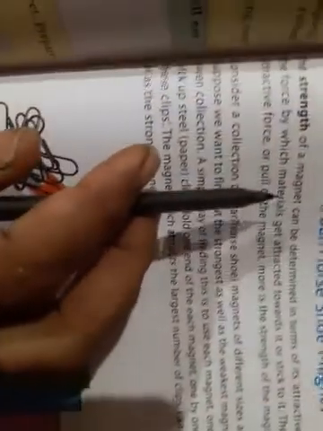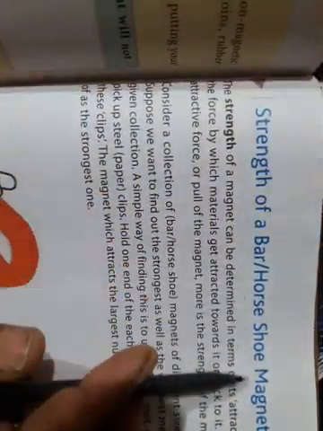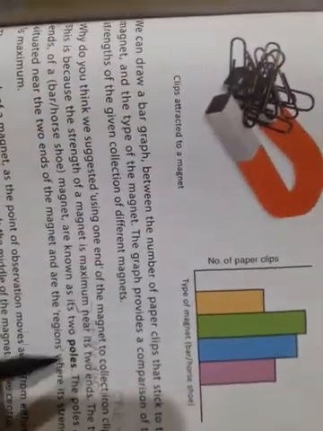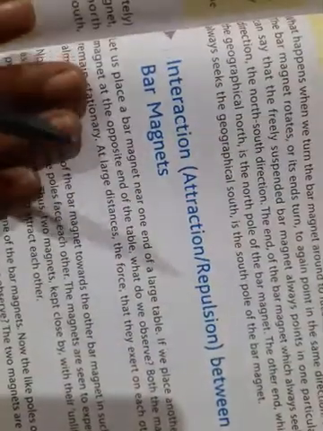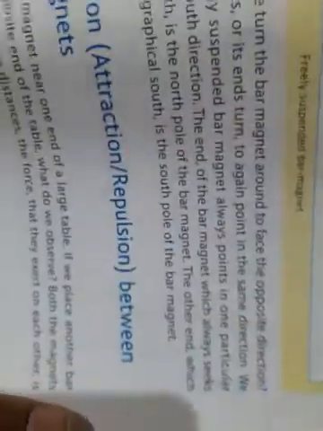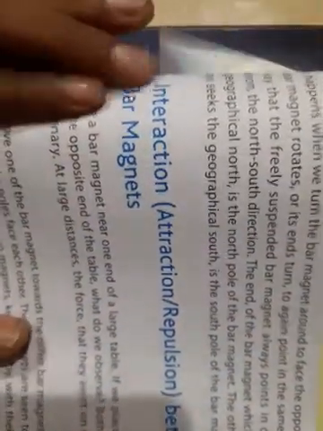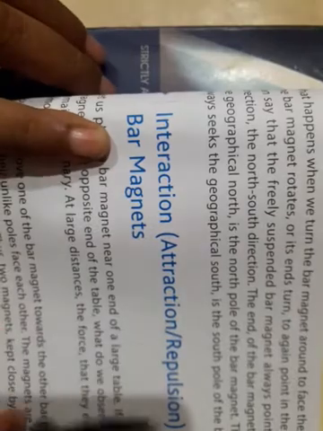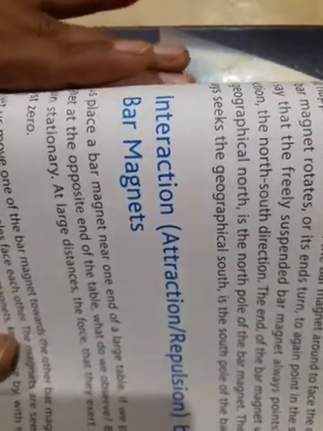The strength of a bar magnet and horseshoe magnet is greatest at the poles. North and south poles of a bar magnet: north pole, south pole. Okay, attraction, interaction, attraction and repulsion between bar magnets. Okay, you should read this and you will be able to understand.